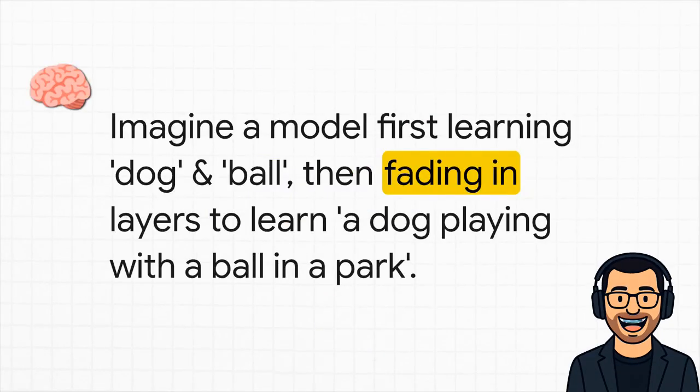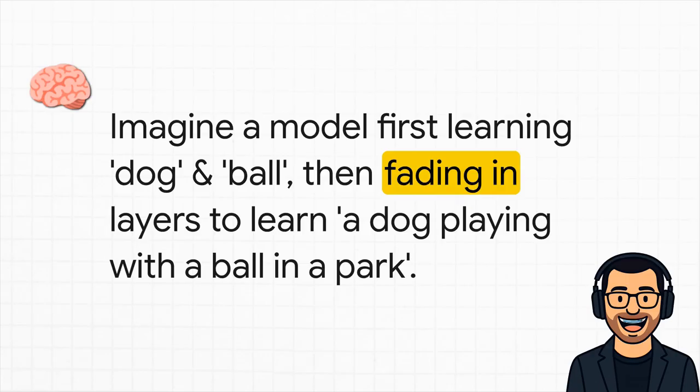Just imagine this for a second. What if we tried something like progressive semantic growing? So a model's first few layers would learn super simple concepts: dog, ball, grass. Once that's stable, you fade in new layers that learn relationships: a dog holding a ball. And then you add even more layers for complex scenes: a golden retriever fetching a bright red ball in a sunny park. You see, what started as a clever hack to make stable images might actually hold the key to building much more capable and intelligent AI.